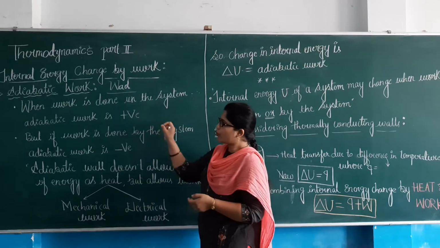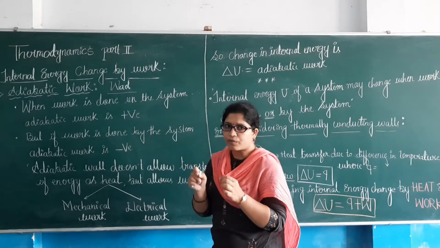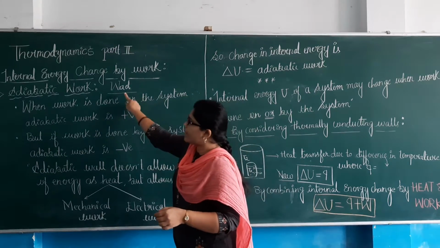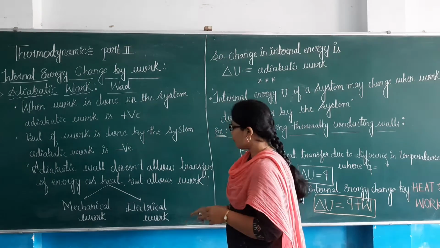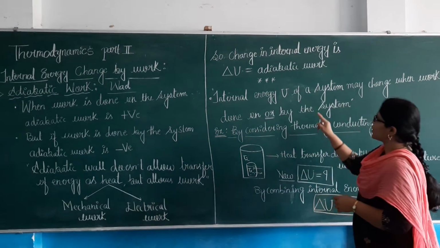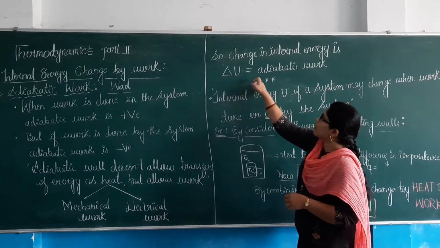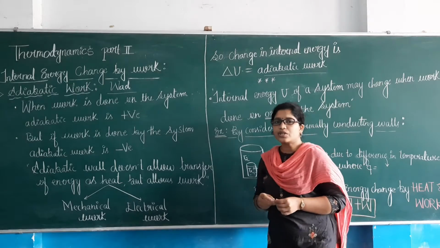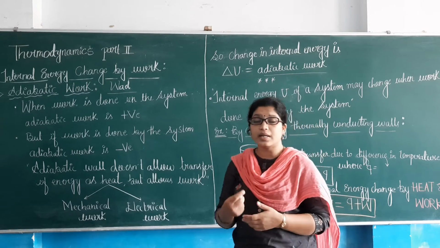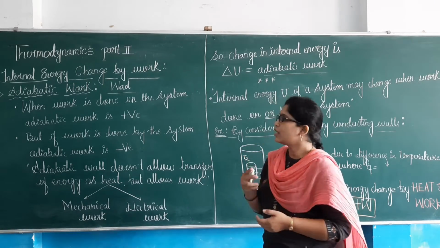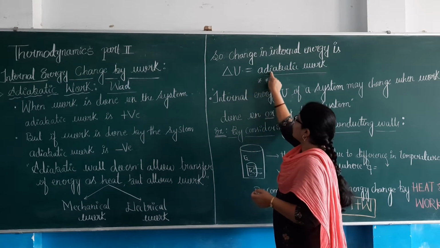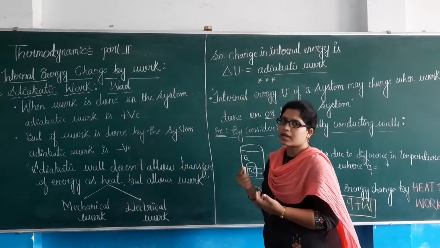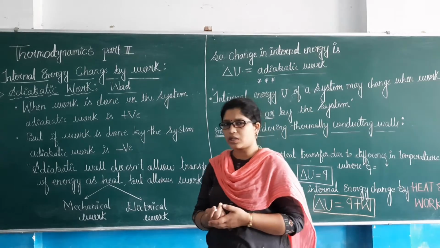Fine. So when you perform any kind of work in the case of an adiabatic system, we will have an expression: delta U is considered equal to adiabatic work. The change in the internal energy is equal to the adiabatic work done, because they are directly proportional to each other.